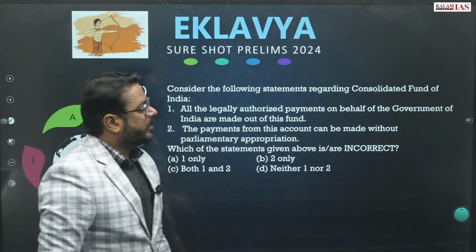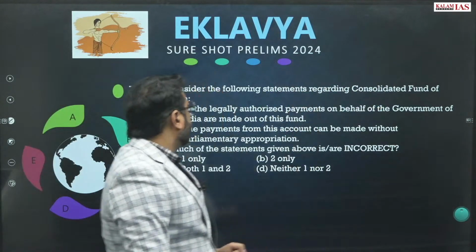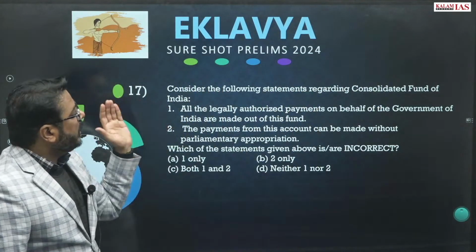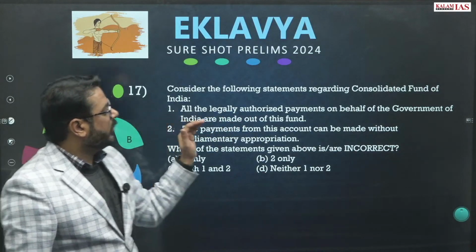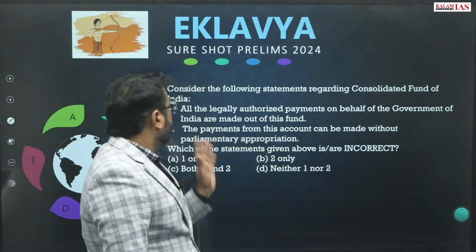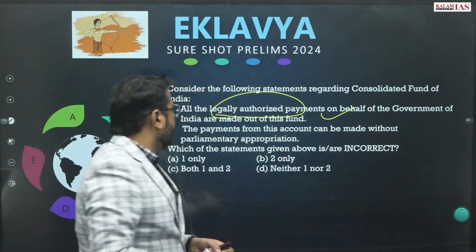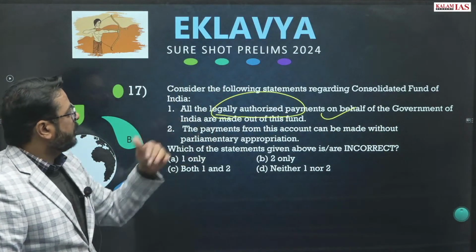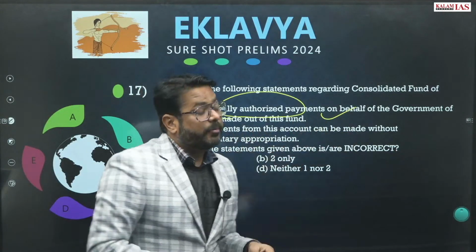Question number 17. Consider the following statements regarding the Consolidated Fund of India. All the legally authorized payments on behalf of the government of India are made out of this fund. So that is 100% correct. The payment from this account can be made without parliamentary approval.